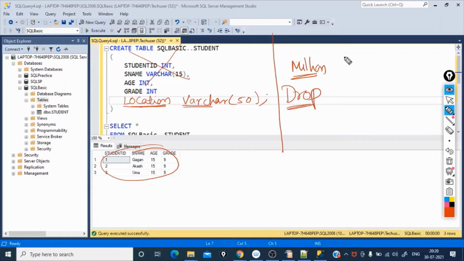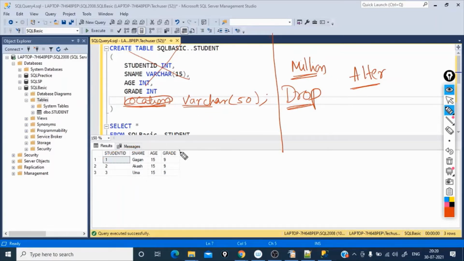Yes, we have something called the alter command, which we can use to add any additional columns which you want to add in the existing table. You don't have to drop the table or anything. But the moment you add one more column here, for the existing rows, there will not be any value.